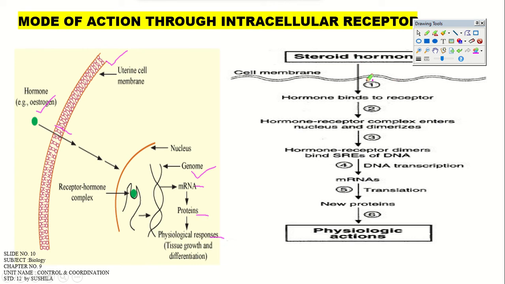Here the flow chart is also given. Steroid hormone from the cell membrane. First step, hormone binds to receptor. Second, the hormone receptor complex enters into the nucleus, right? And third, hormone receptor dimers bind to a part of the DNA. That part is known as HREs. Fourth step, mRNA formation, transcription, and then new protein will form, that is translation. Fifth step. Sixth is physiological actions, right? Ultimately it leads to the physiological actions only.